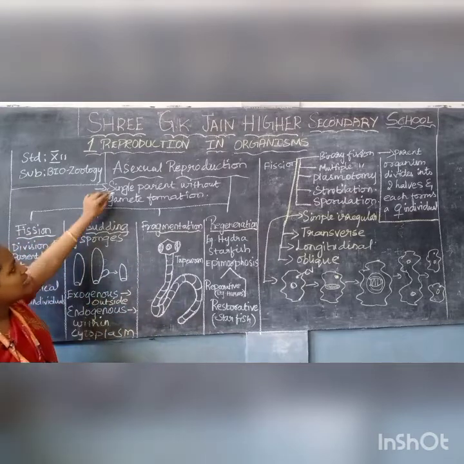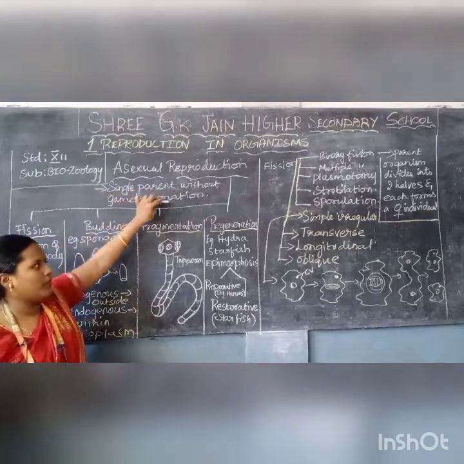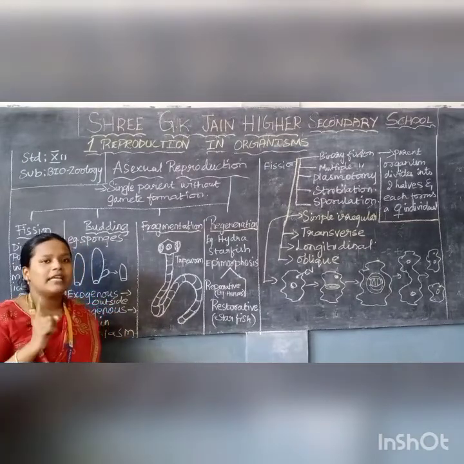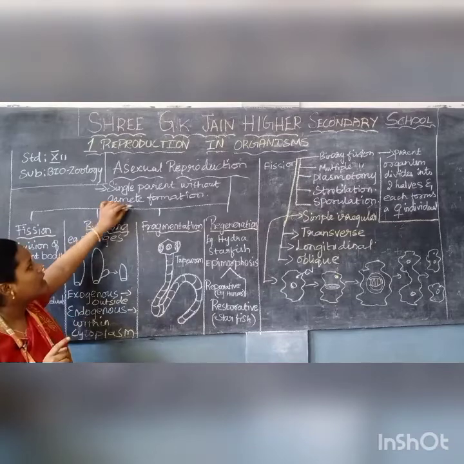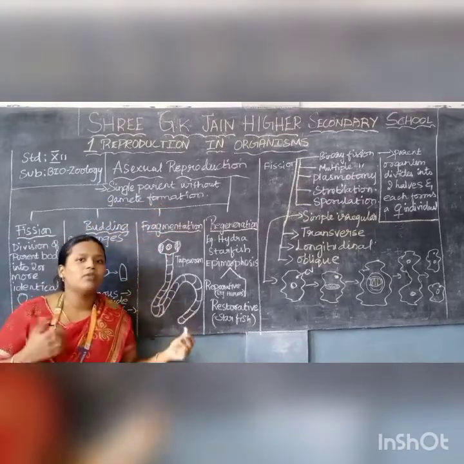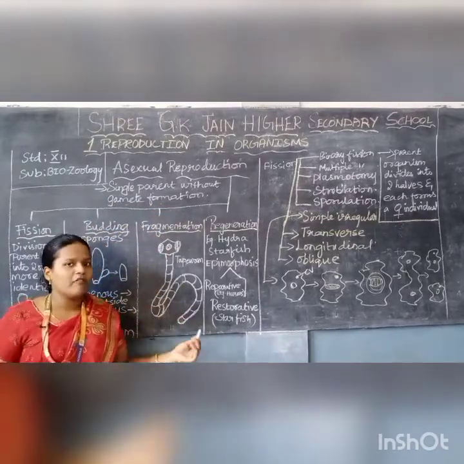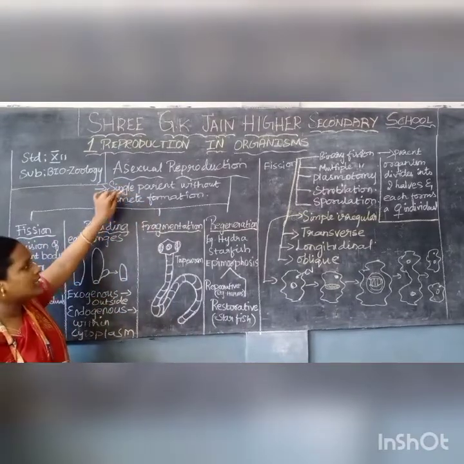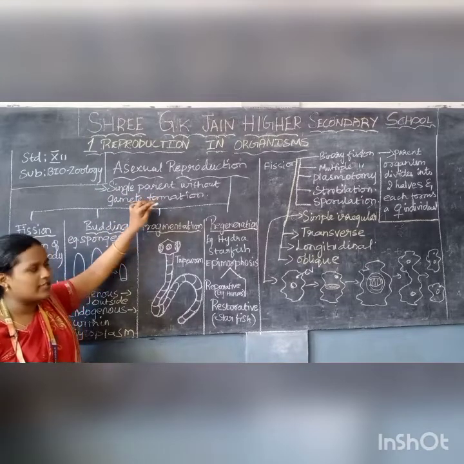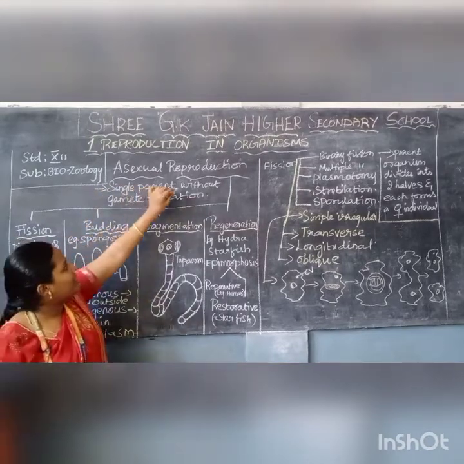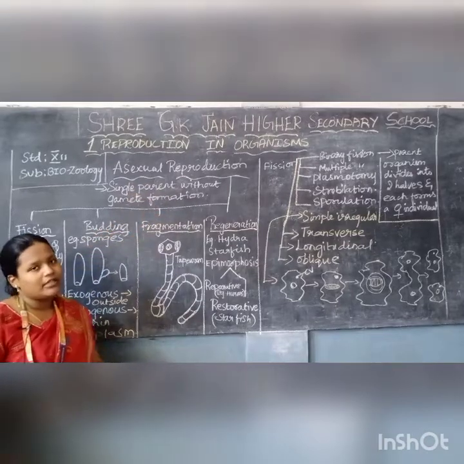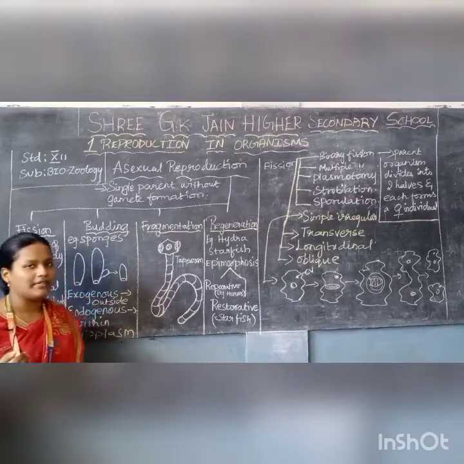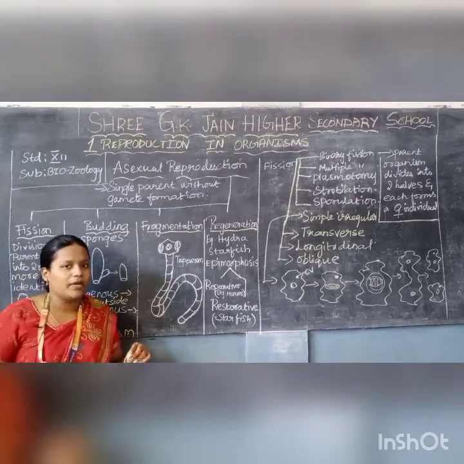Yes. So single parent without gamete formation. There will not be involvement of two parents. There is only one single parent without gamete formation. Gametes will not be formed. Ova and sperm will not be formed here. So that is asexual reproduction. Make a note on this, it will be easy for you while revising. Single parent without gamete formation. Gamete means what? Ova and sperm.